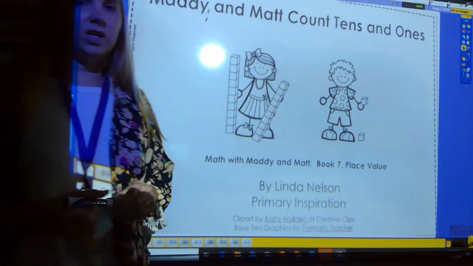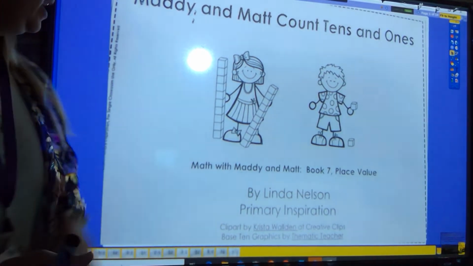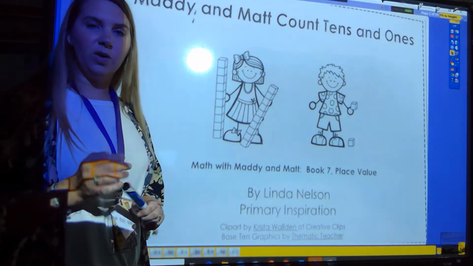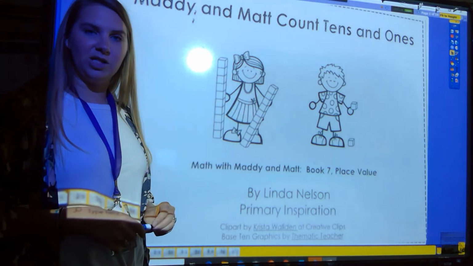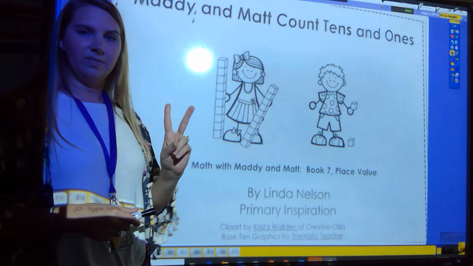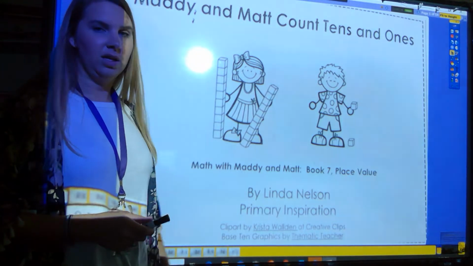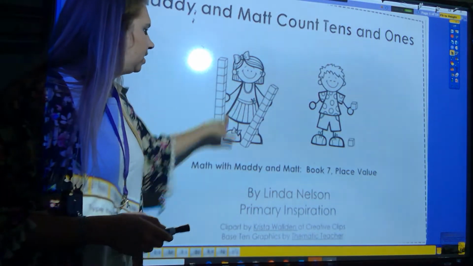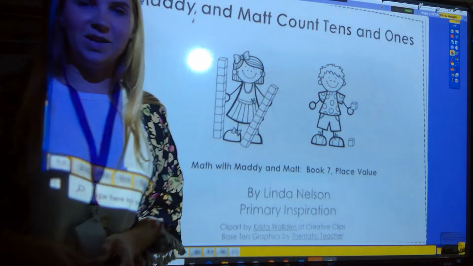Take a look at our front cover. Do you notice, this is Maddie, the little girl is Maddie, and then the boy is Matt. Do you notice the girl holding some 10 rods? How many 10 rods is she holding? 2, so we count those by tens. 10, 20, and then he has 2 ones blocks, so 10, 20, 21, 22. They're holding the number 22.